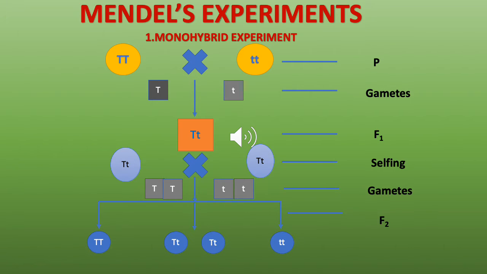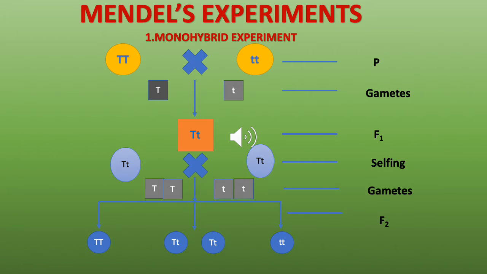So the pure tall plant was cross pollinated with a pure dwarf plant, and the resulting generation is called the F1 or the first filial generation. I repeat, it is called the first filial generation or the F1 hybrid. It's called a hybrid because it has been produced as a result of cross pollination. It has a mixture of the genes of both the parents.